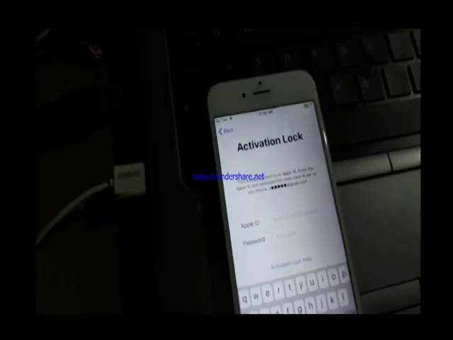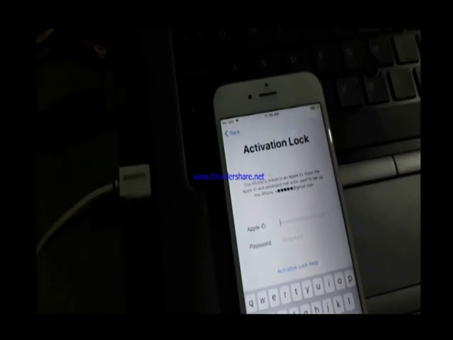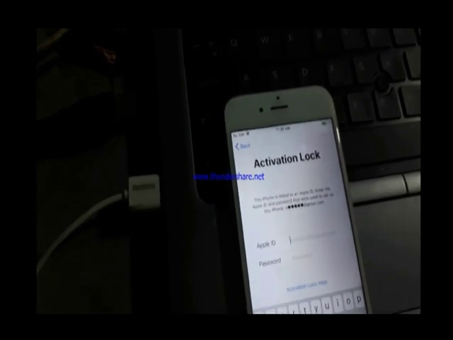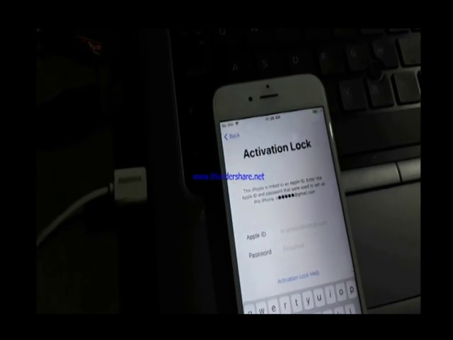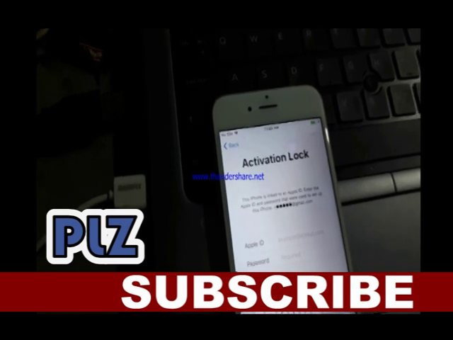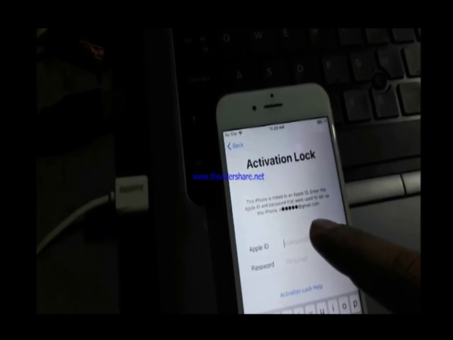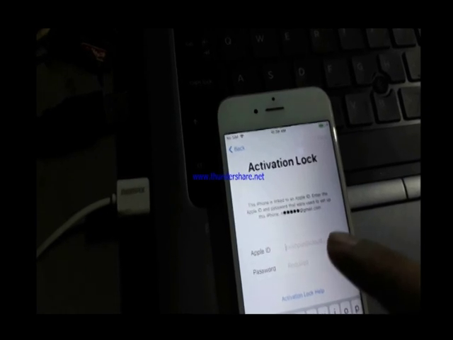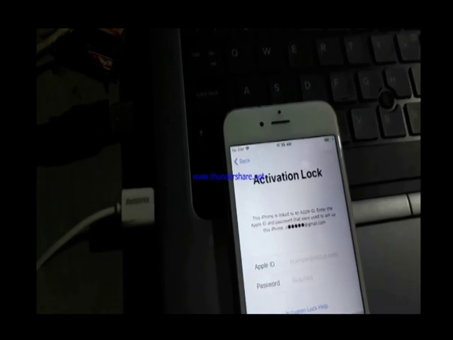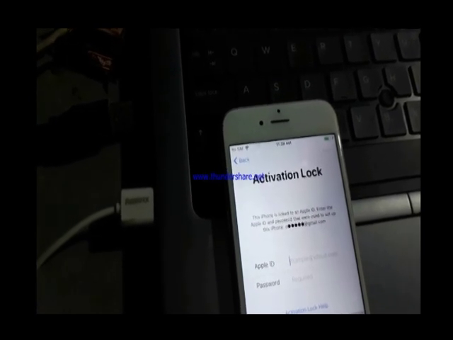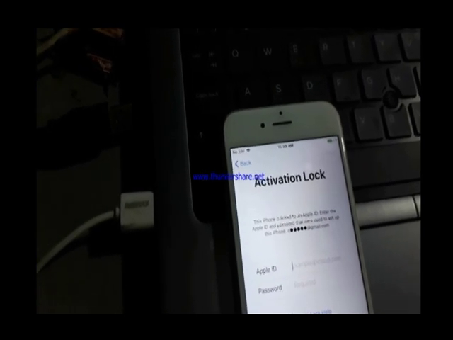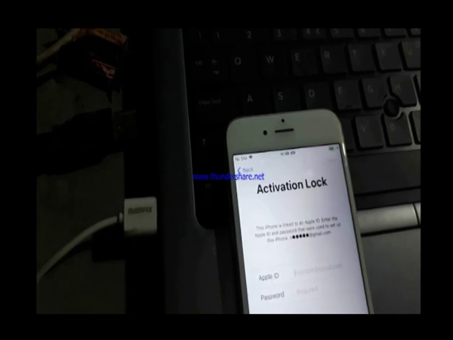And here you can see it needs activation lock. That means Apple ID and password, that means iCloud lock. So if you have the phone owner's Apple ID and password, you can log in with the ID and password and skip these steps. Or if you don't have the owner's Apple ID and password, you can unlock this iCloud lock if the phone is clean.